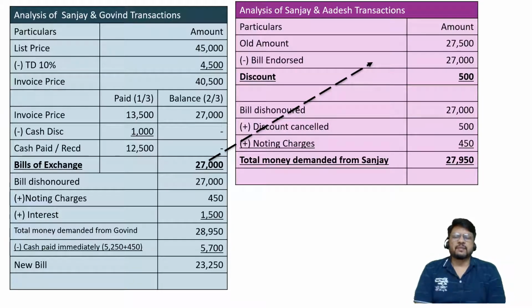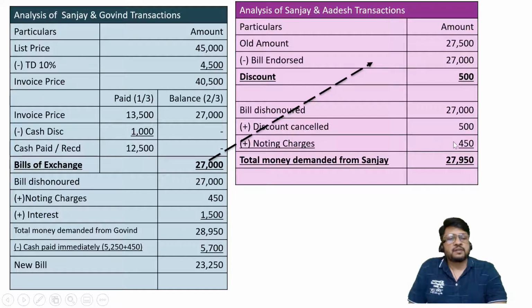But that is a little bit complicated calculation. I will consider simple logic. When the bill is dishonored, the bill amount is demanded. Then whatever transactions happen on account of such dishonor, those transactions are required to be reversed or added. So accordingly, discount was cancelled, and that was added. That discount has no relationship to Govind, so discount was not considered here. Noting charges were ultimately going to be demanded from Govind, so noting charges were considered in the transaction of Sanjay and Adesh, because Adesh paid it, he will demand it from Sanjay and Sanjay will demand it from Govind, so we have considered noting charges.